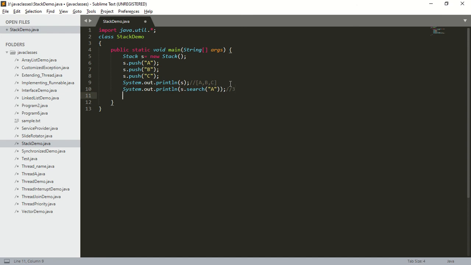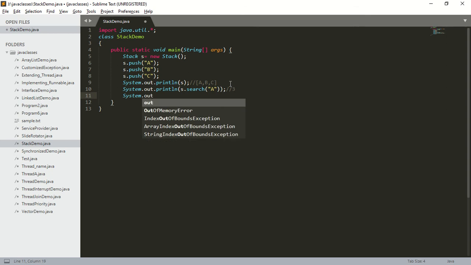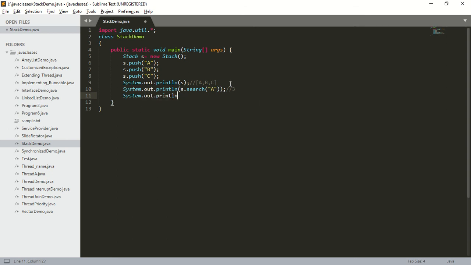Next, I want to search for another element. So I will take system dot out dot println s dot search of.